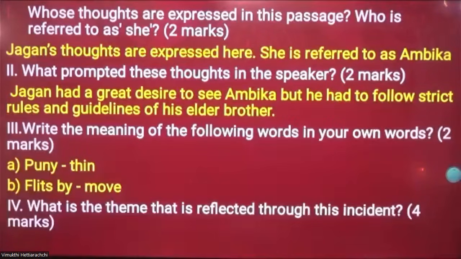Jagan had a great desire to see Ambika, but he had to follow the strict rules and guidelines of his elder brother. So his elder brother said to him that, no, you cannot look at her directly. You cannot stare at her. If you do like that, what will happen? That particular girl will think that you are mesmerized by her, hypnotized by her, so you will marry her. That's not going to happen, right? We have to take the dowry and we have to check whether she is good or bad, whether the parents can afford that amount. You have to check everything. But unfortunately, Jagan could not control himself, because Ambika was a real beauty.